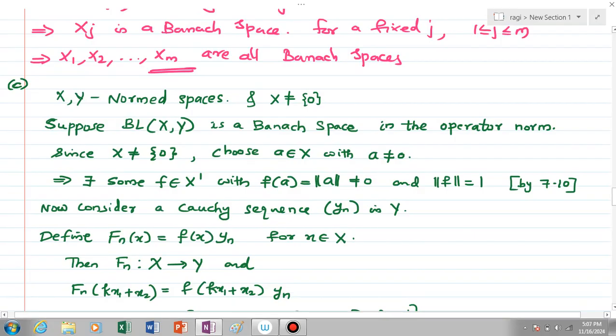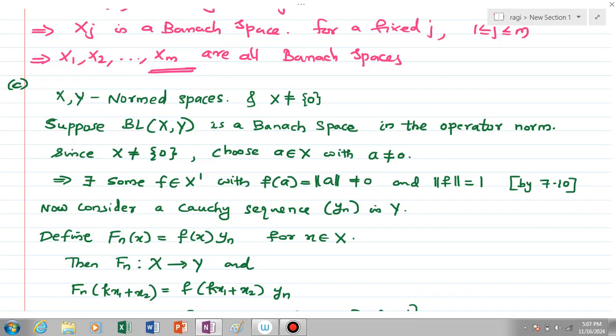The third statement says if BL(X,Y) is a Banach space, then Y is a Banach space, and if Y is a Banach space and X is a normed space, then BL(X,Y) is Banach. Okay, so first we have X and Y are normed spaces and X is not equal to {0}. Suppose BL(X,Y) is a Banach space, we have to show that Y is a Banach space. So suppose BL(X,Y) is a Banach space in the operator norm.